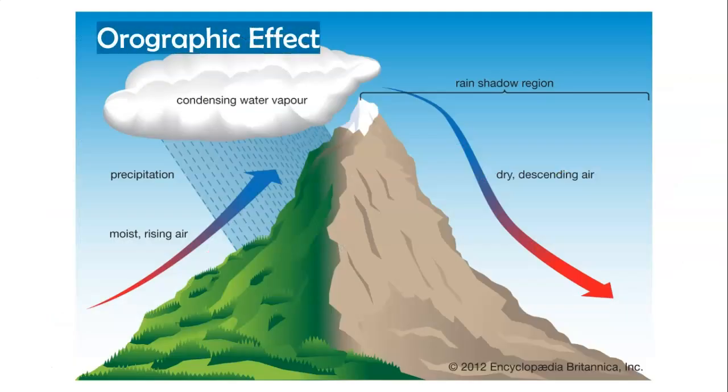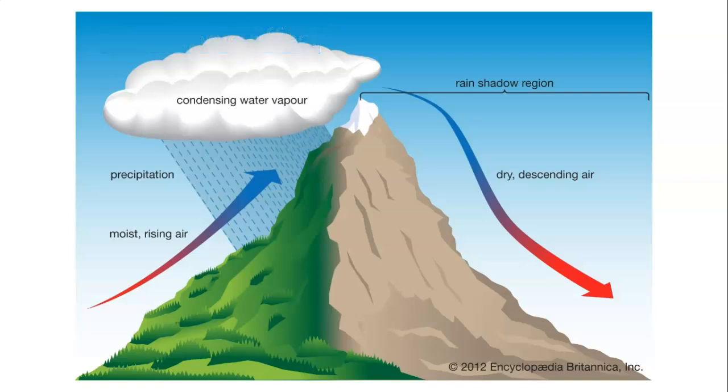This is the orographic effect. When clouds blow up against the mountains, the moist air coming in from the ocean rises up along the slopes of the mountains. As the air rises, it cools. Cooler air does not hold as much moisture, so the clouds release their moisture as precipitation. By the time the clouds cross the mountains, there's not a lot of moisture left, and people who live there have to get very used to little rain.